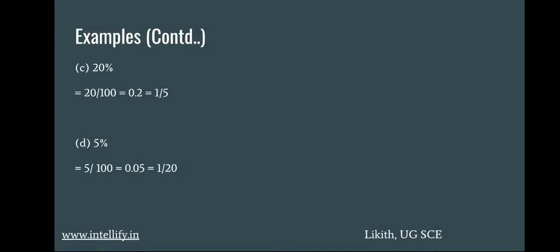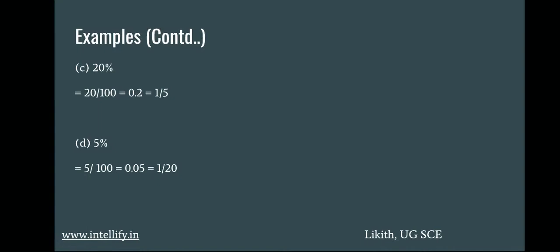Sub question 3 is 20%. 20% can be written as 20 divided by 100, which is nothing but 0.2. So the fraction is 20 divided by 100, the decimal is 0.2, and the simplest form is 1 divided by 5. You just cancel the zeros: 20 becomes 2 and 100 becomes 10. 2 ones are 2, 2 fives are 10. So 1 divided by 5.